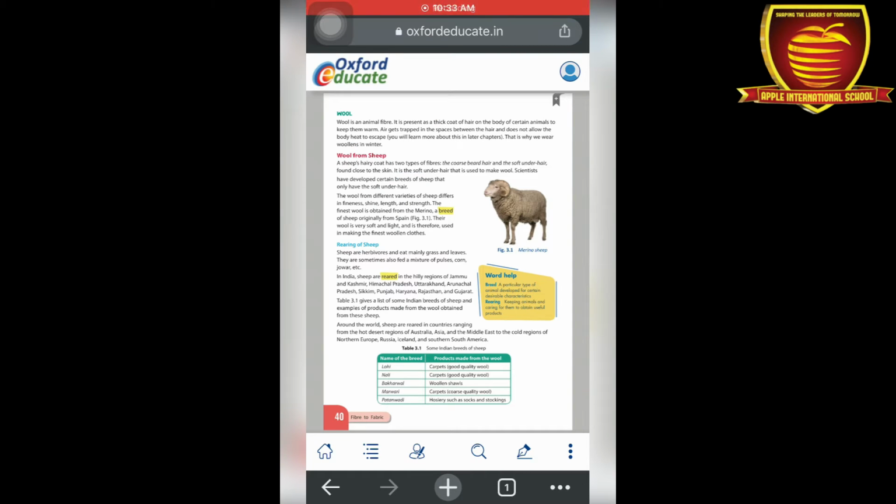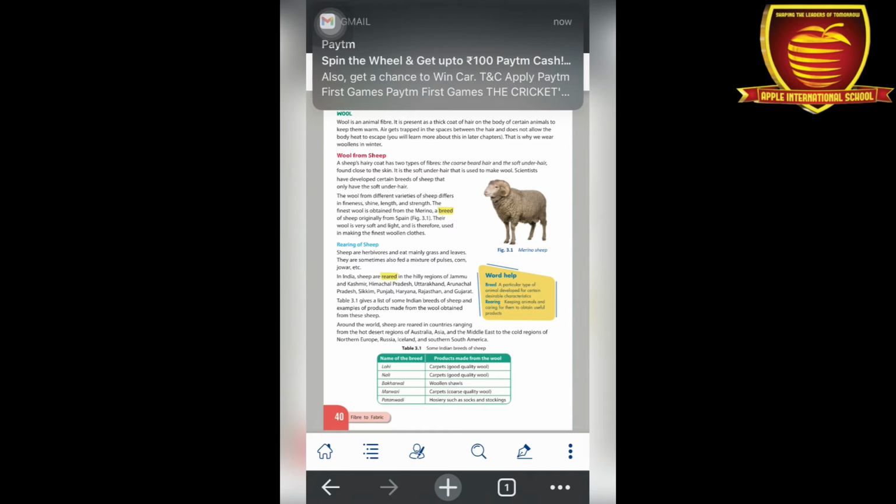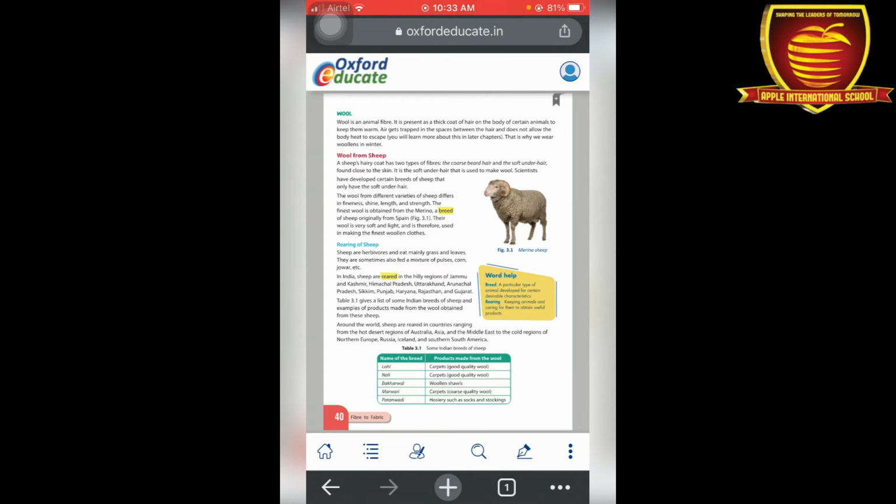Now we discuss the different types of fibers in detail. Firstly we talk about wool. Wool is an animal fiber because we can obtain it from animals, that is, sheep, or other animals like yak, camel, goat, rabbits. So wool is obtained from animals. It is present as a thick coat of hair on the body of certain animals, as you see in this picture, the merino sheep having a thick coat of wool on its body.